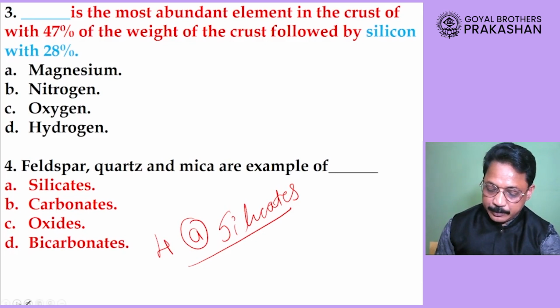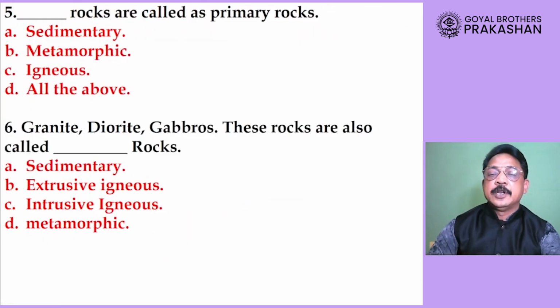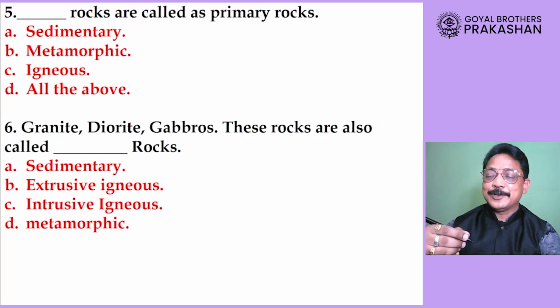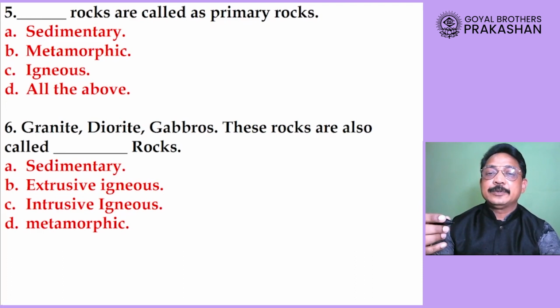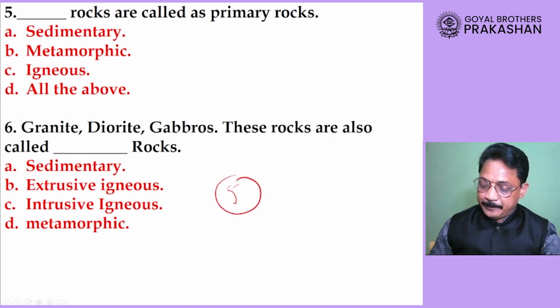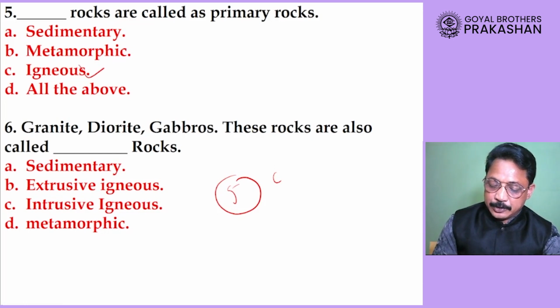Now dear student, question number 5 here is the dash rocks are called as primary rocks. Which rocks are called primary rocks? Sedimentary rocks, metamorphic rocks, igneous rocks or all these rocks are called as primary rocks? Dear student, here answer is igneous rocks. Okay, so answer of question number 5 is C, that is igneous rocks.